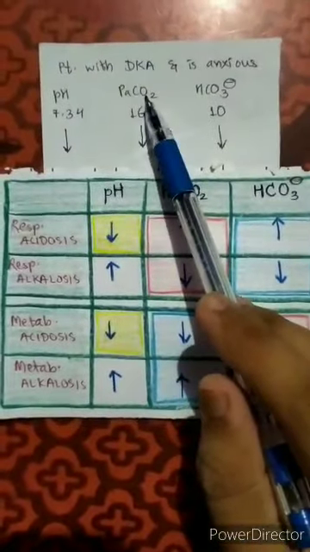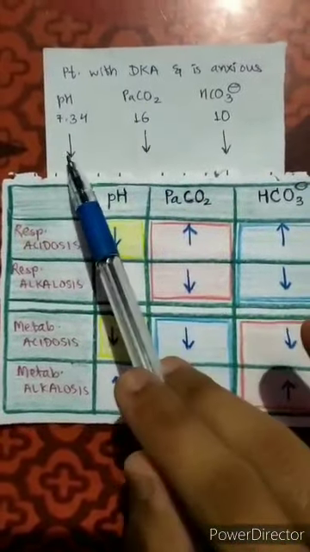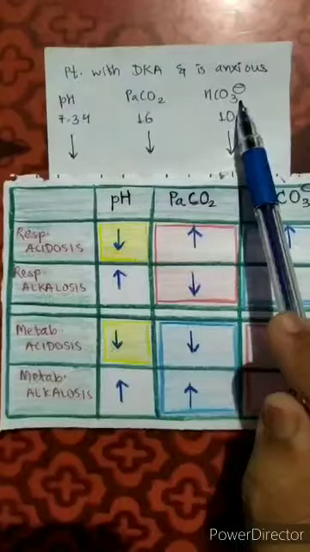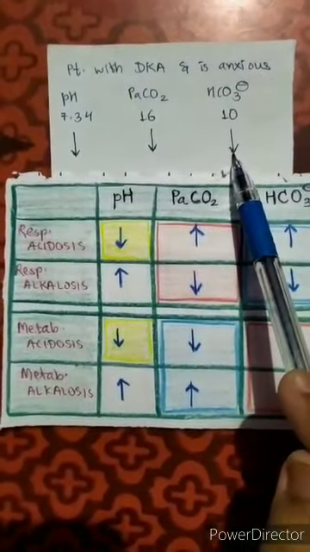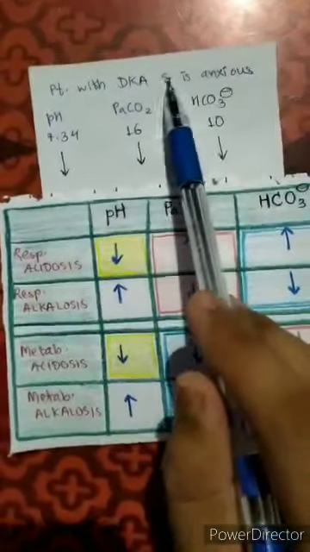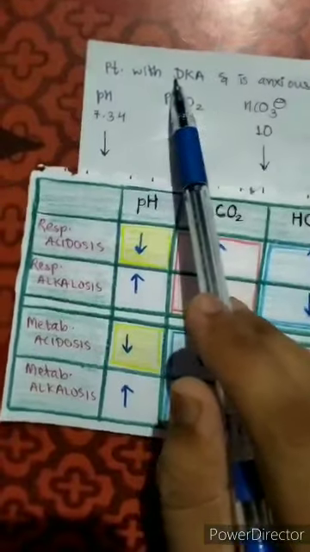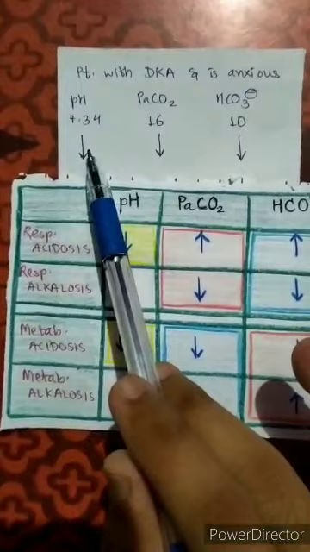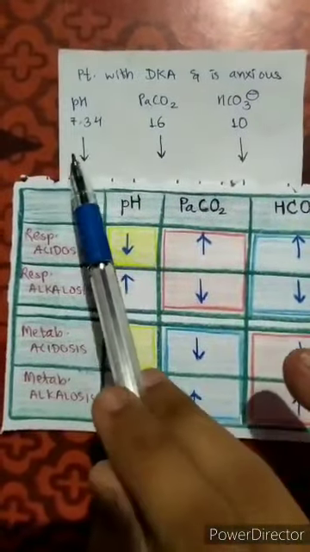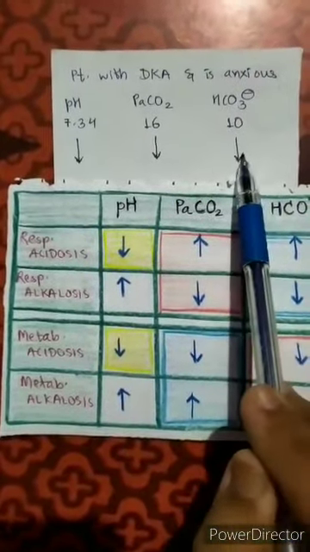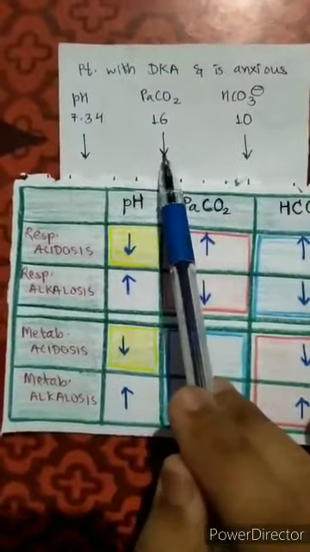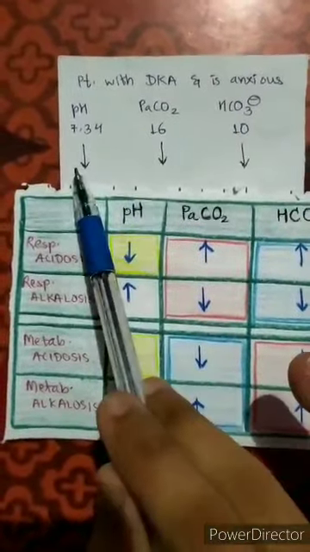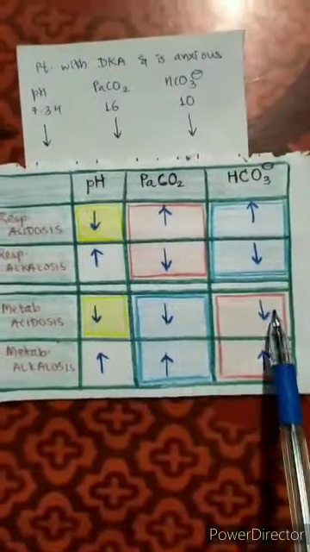Second thing, the carbon dioxide is also falling and the bicarbonate is also falling. So in this case, this is diabetic ketoacidosis, and we know it can be a case of metabolic acidosis. In this case, bicarbonate is also falling, the primary process and compensation are in the same direction, and it indicates metabolic acidosis.